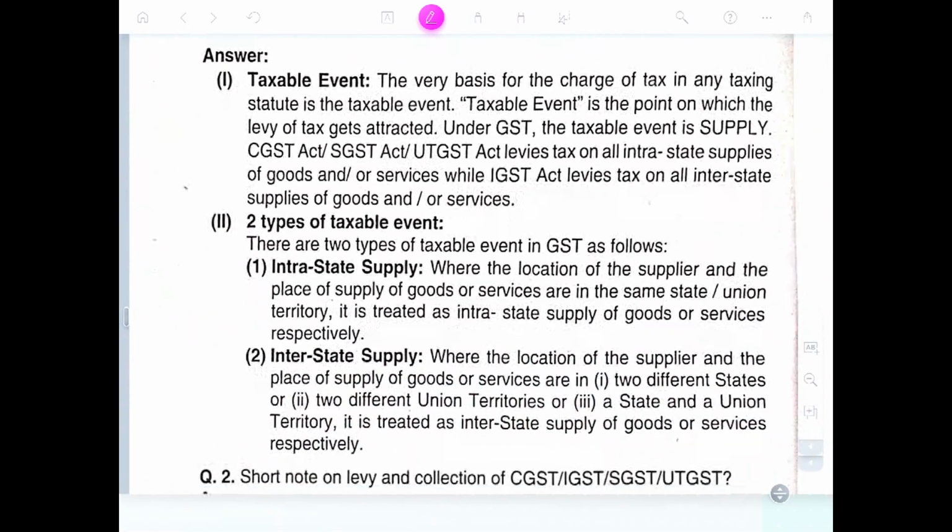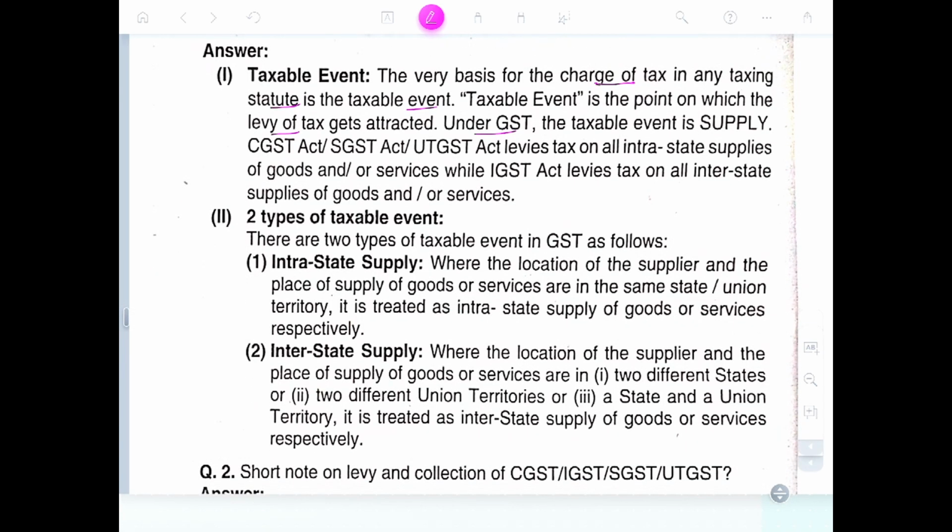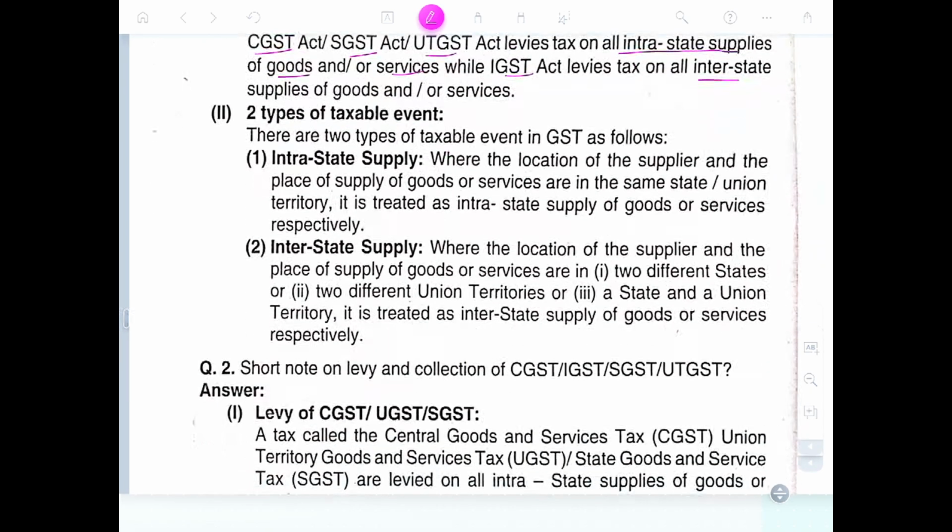Taxable event. Two types of taxable event. Taxable event is the basis of the charge of tax under any taxable statute. Taxable event is a point at which the levy of tax is attracted. Under GST, the taxable event is a supply. CGST, SGST, UTGST are levied on all intrastate supplies of goods and services, while IGST is levied on interstate supply of goods and services.